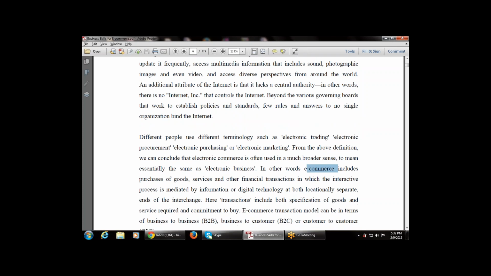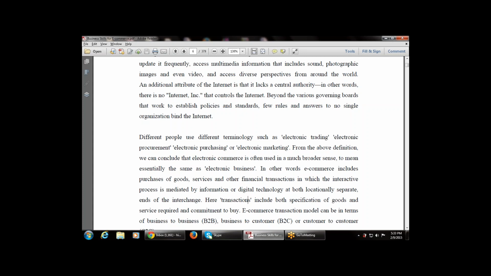In other words, e-commerce includes purchases of goods, services, and other financial transactions in which the interactive process is mediated by information or digital technology, where the parties are locationally separate. There is no hard and fast rule that they must be separated logically or locationally from each other.